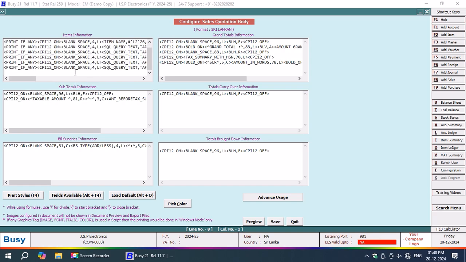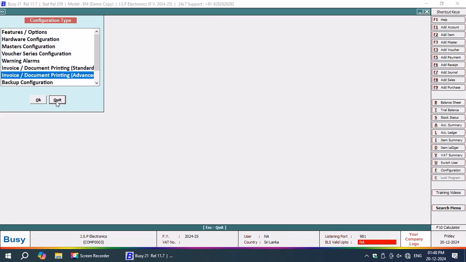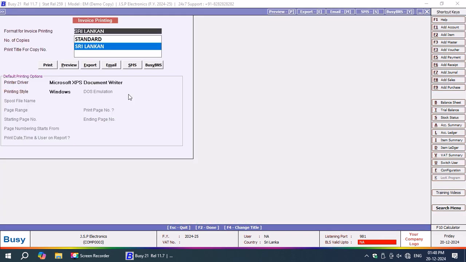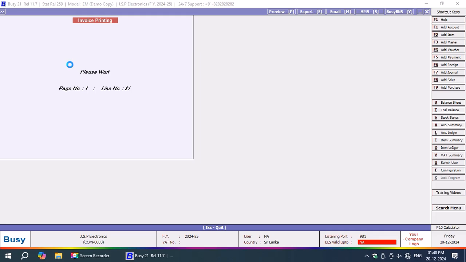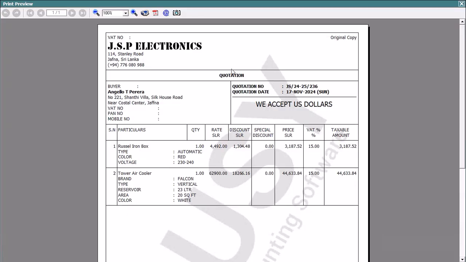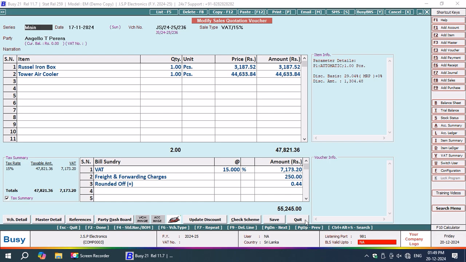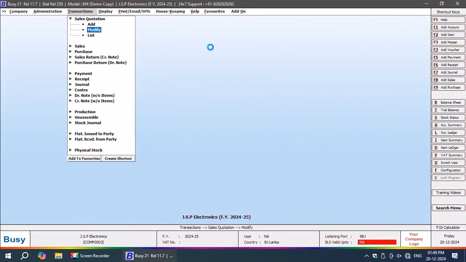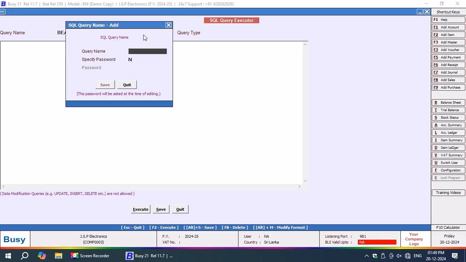Okay, let us add that over here, blank space. After that, see, now let us check the print preview. See, every item has come meaningfully. Color white, area 20 square feet, reservoir automatically 23 liter, type vertical, brand Falcon, that is for cooling tower. See, now automatically reservoir, everything has been taken into account.